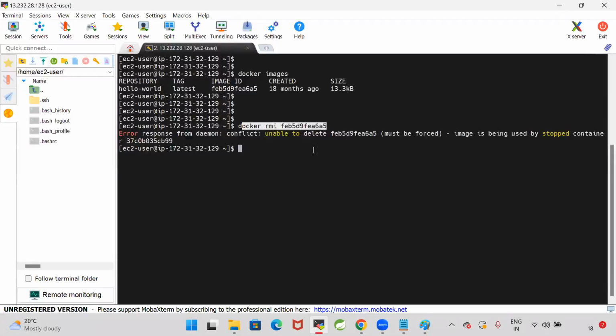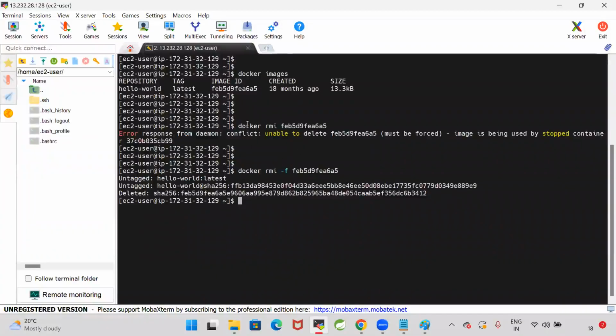When I'm using docker rmi, it is saying that one container was created, that container executed and stopped, and that container is referring to this image. So directly you cannot remove that image. Still, if you want to do that deletion, then we need to go for force delete, -f. When I go for docker rmi image ID, it says this image is being used by a stopped container. So forcefully, I want to delete the image. To delete the image forcefully, we go for docker rmi -f, where -f is nothing but force, and the image ID.